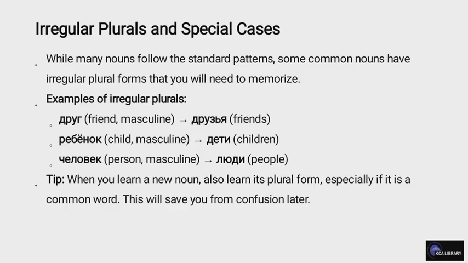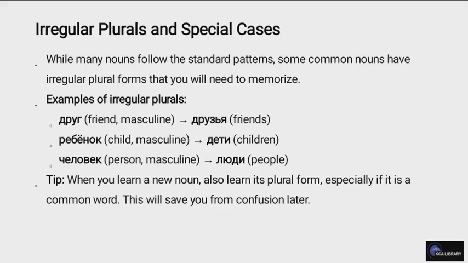Irregular plurals and special cases. While many nouns follow the standard patterns, some common nouns have irregular plural forms that you will need to memorize. Examples of irregular plurals. Drug, friend, masculine, becomes druzya, friends.